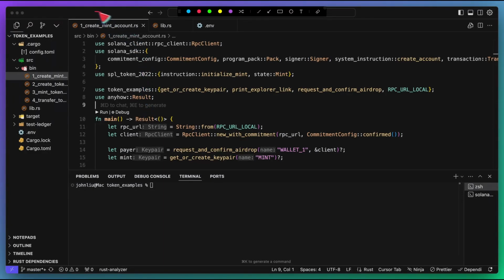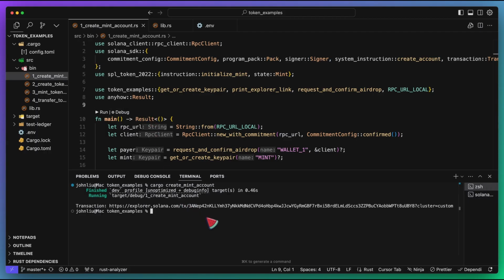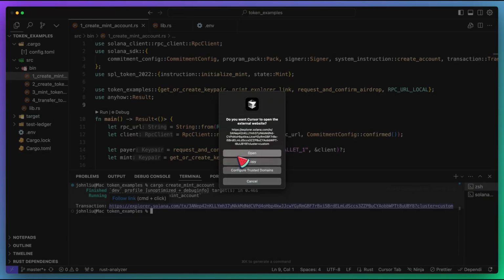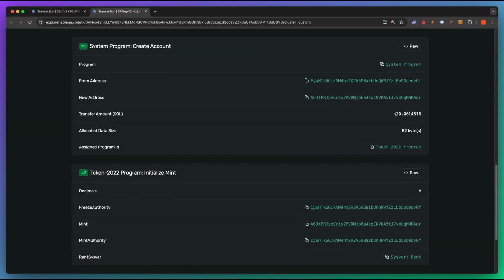In this video, we're going to go over how to create a new Mint account on Solana. This effectively creates a new token on the network. If we were to run this example, we'd get a link to Solana Explorer, where we can view the transaction details. Scrolling down, we can see that our transaction included two instructions.